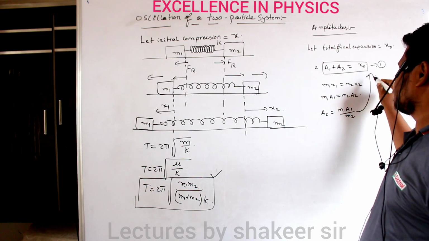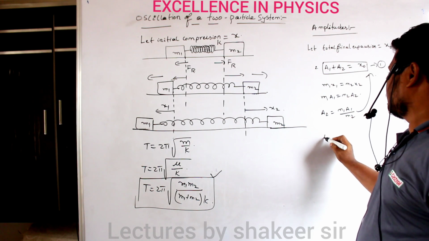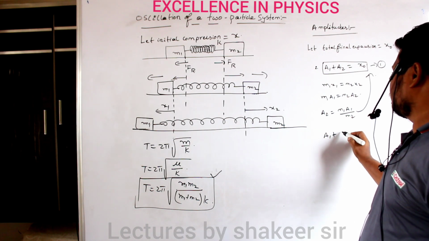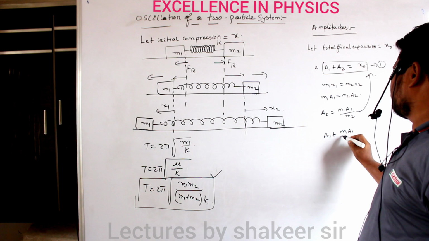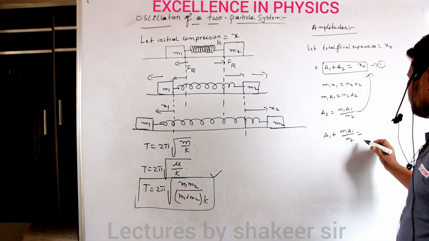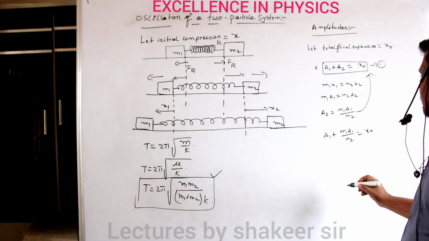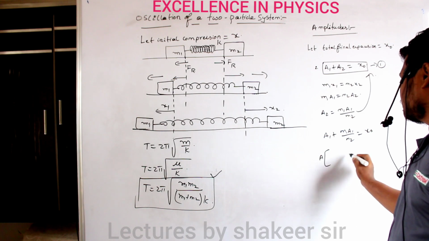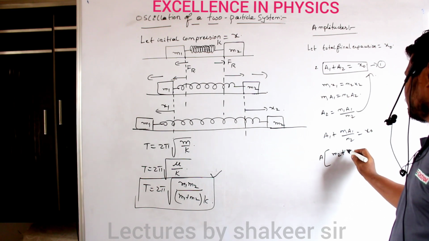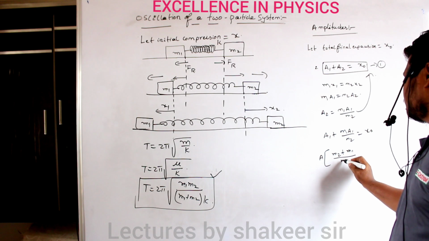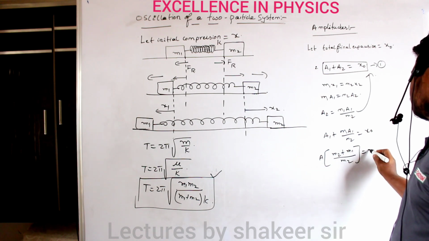Take this equation and substitute here. So I will get a1 plus, instead of a2, m1 a1 divided by m2 is equal to x naught. If I take a1 common and take the LCM, I will get (m2 plus m1) divided by m2 is equal to x naught.